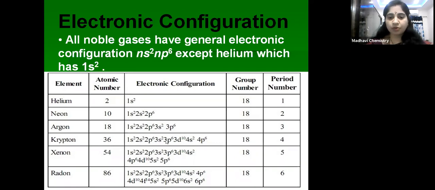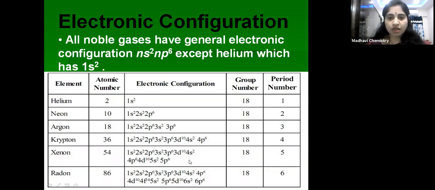Next coming to krypton, 4s2 4p6 is the outer shell configuration. So what is the outer shell? Fourth shell is the outer shell. So that's why it belongs to which period? Fourth period, because fourth shell is the outer shell, that is the valence shell for it.